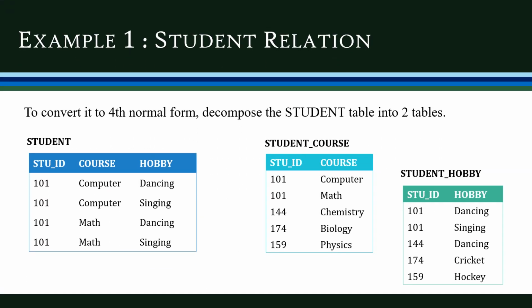To convert the student relation table into the fourth normal form, we have to decompose it into two tables: student ID, course in one table, and student ID, hobby in another table. So we decompose the student relation into student course and student hobby tables, and these two tables are now in fourth normal form.